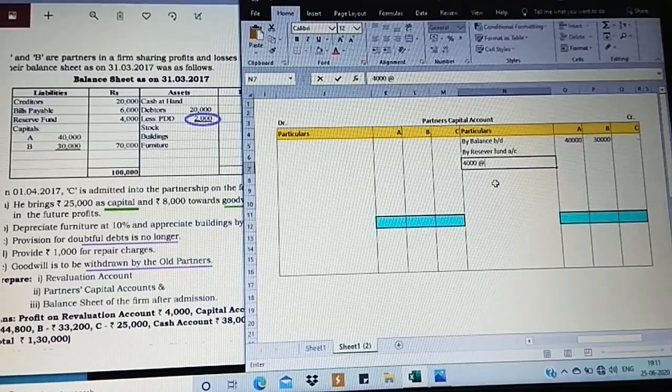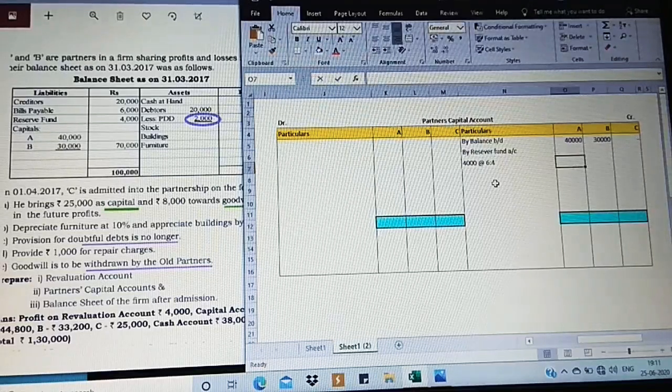It's going to be taken at the ratio of 6:4. So 4,000 is going to be divided in the ratio of 6/10 and 4/10. I guess we have already calculated this. 2,400 is going to be for A and 1,600 for B.